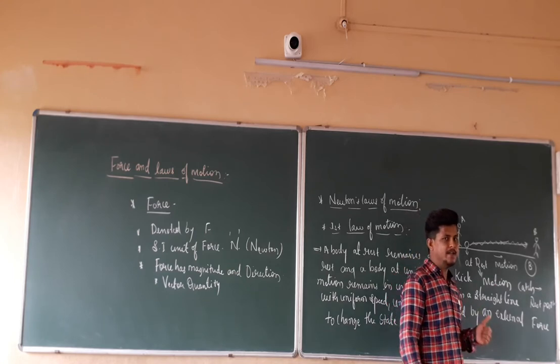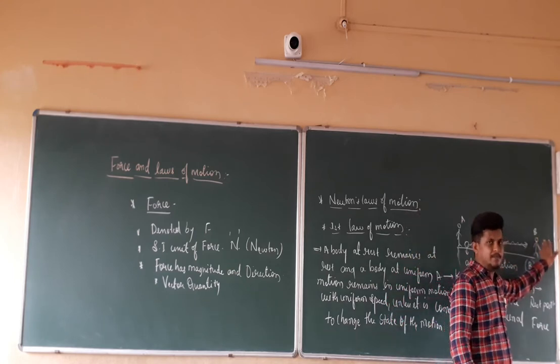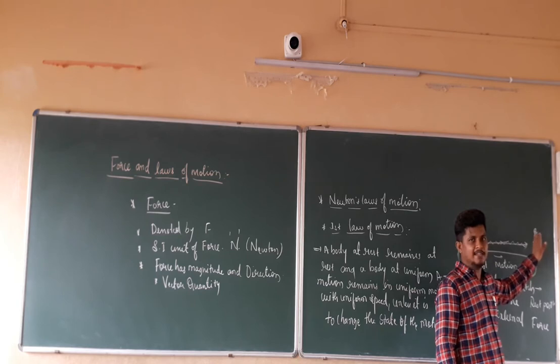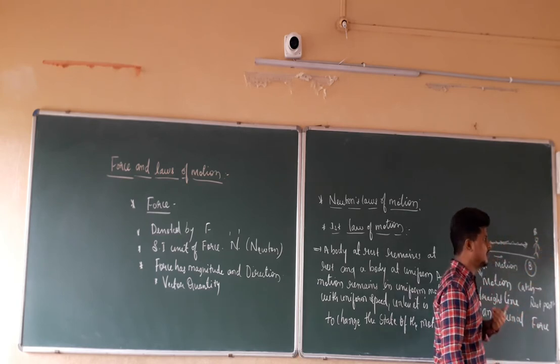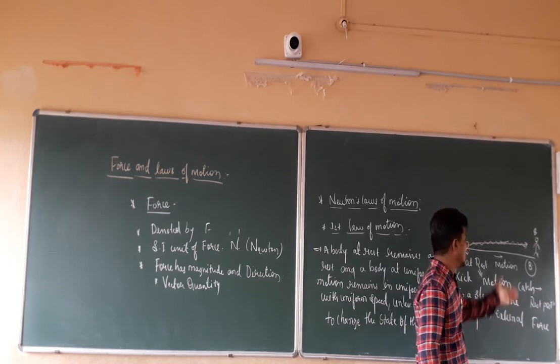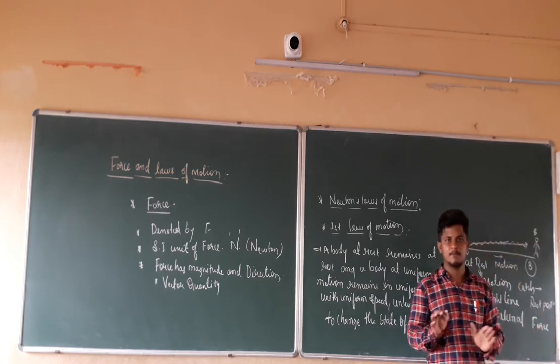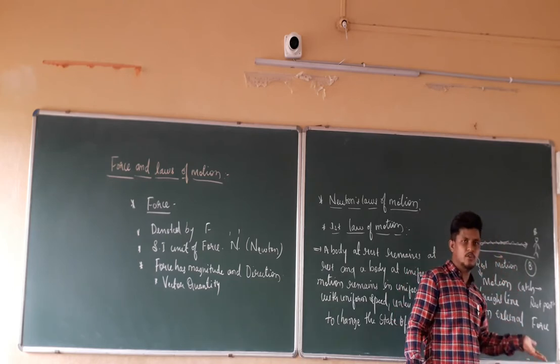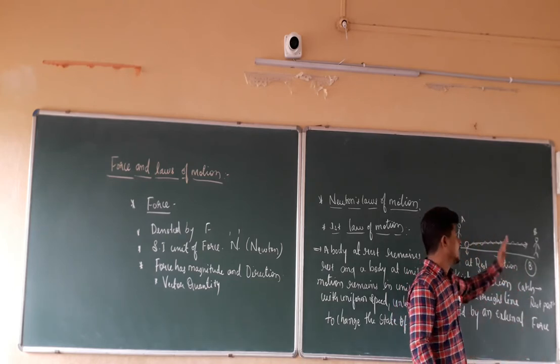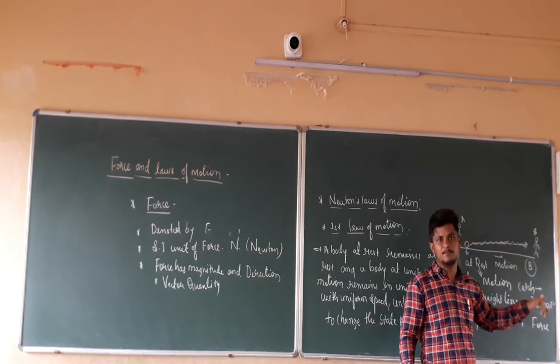Up to what point? Player B is going to catch that ball and it is going to stop. Up to that point, it is going to continue in uniform motion. After the catching of the ball, an external force is applied. Up to that point, it is in motion. After that point, it is going to stop and become a rest position.